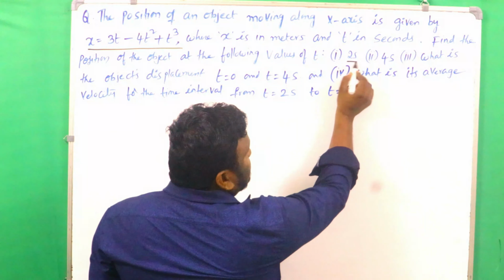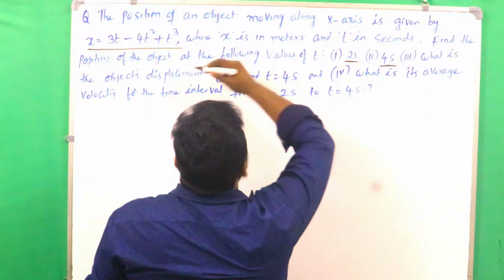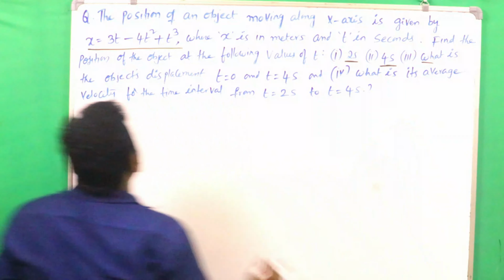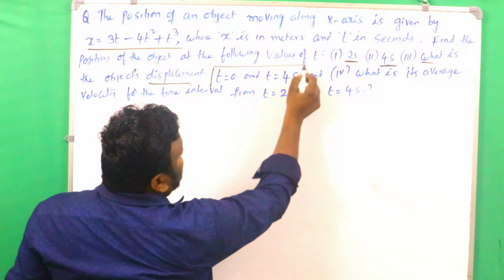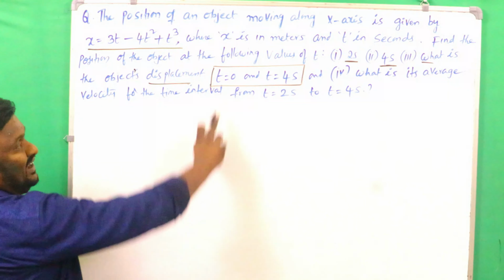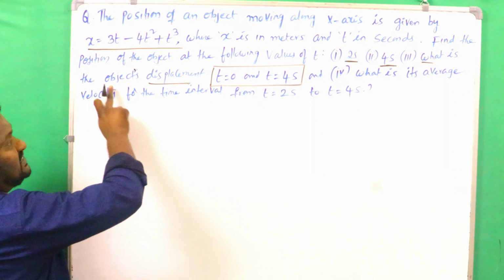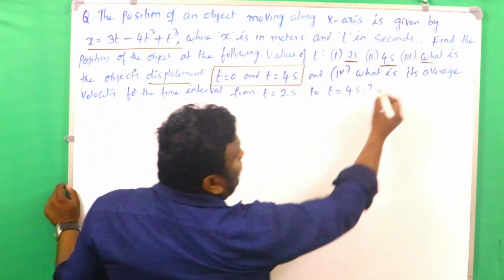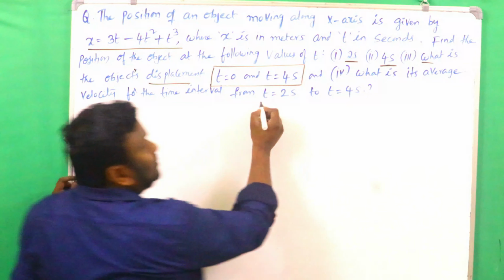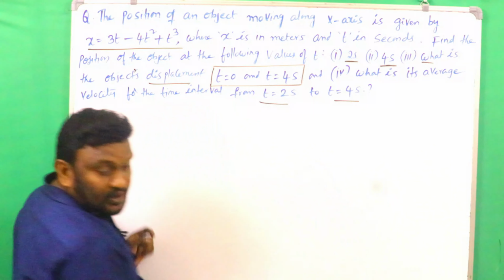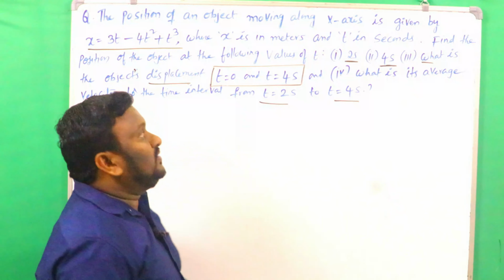When time t is equal to 2 seconds, we have to find the displacement. When time is 4 seconds, we have to find the displacement. And third, what is the object's displacement between t equals 0 and t equals 4 seconds? And fourth, what is its average velocity for the interval between 2 seconds and 4 seconds? That is the problem here.